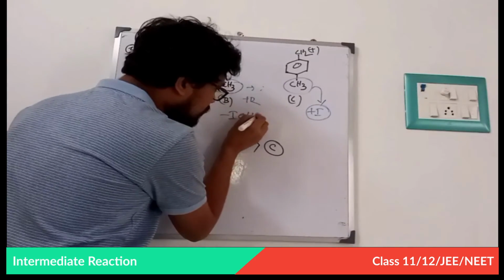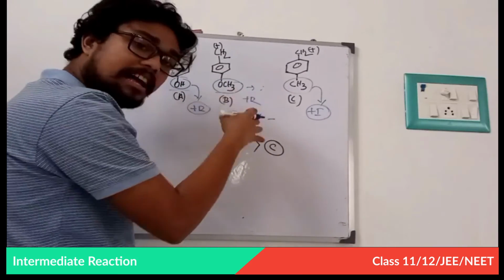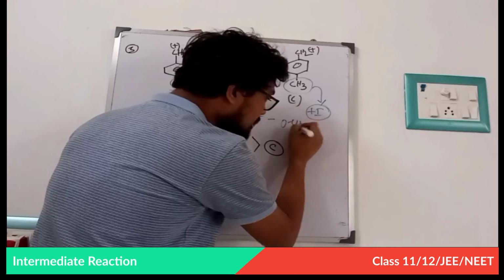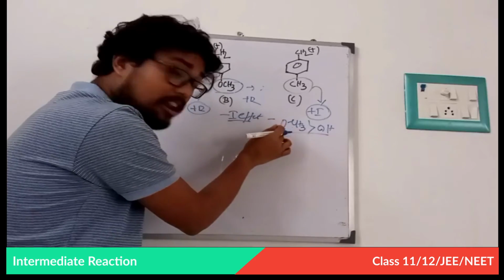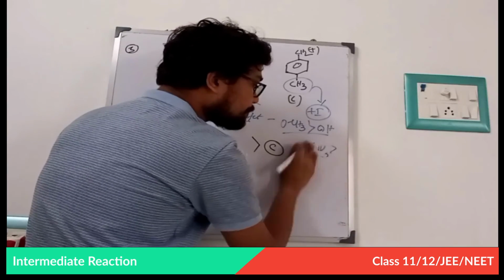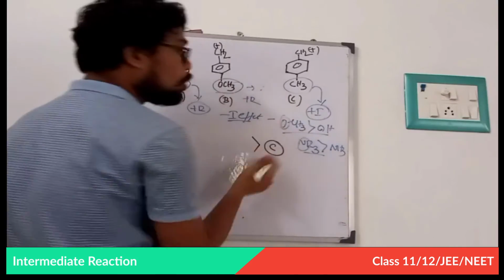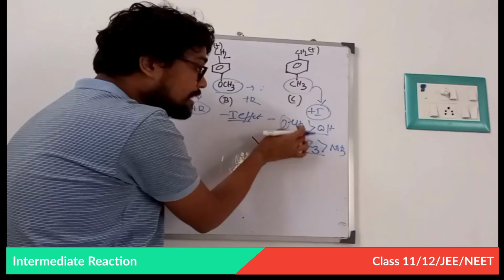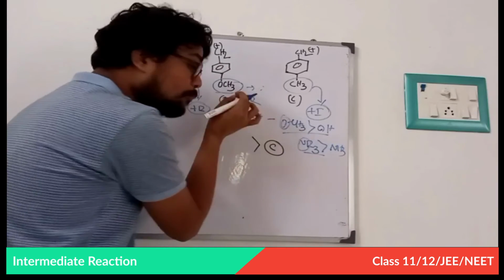This is the critical one. This type of problem will come in the IIT, JEE Mains or NEET exam. Note very carefully: the minus I effect of OCH3 is greater than that of OH. We know that oxygen is an element of period 2, and if it is attached with an R group, like NR3, it shows more minus I effect than NH3. Why? This N and this O are period 2 elements. That is why they show a minus I effect, and this is slightly unstable due to the greater minus I effect.